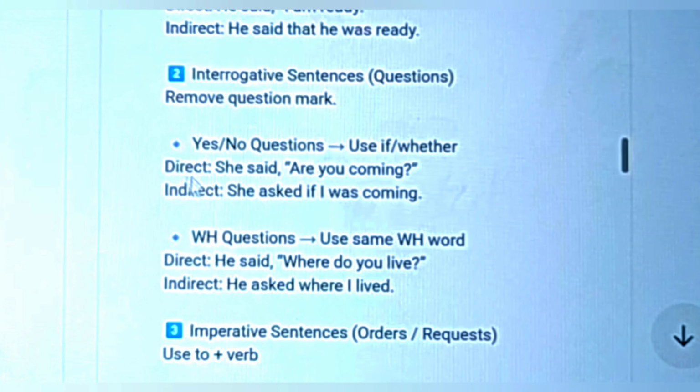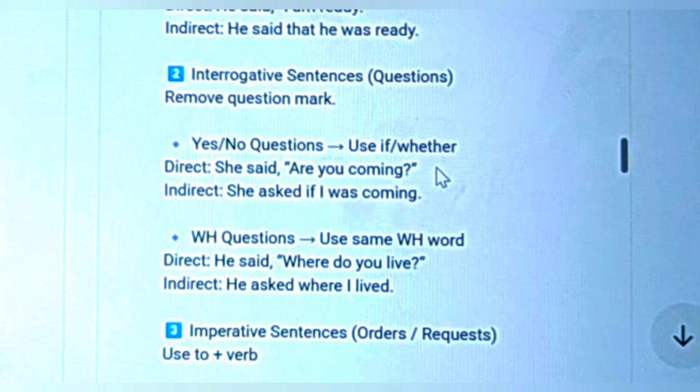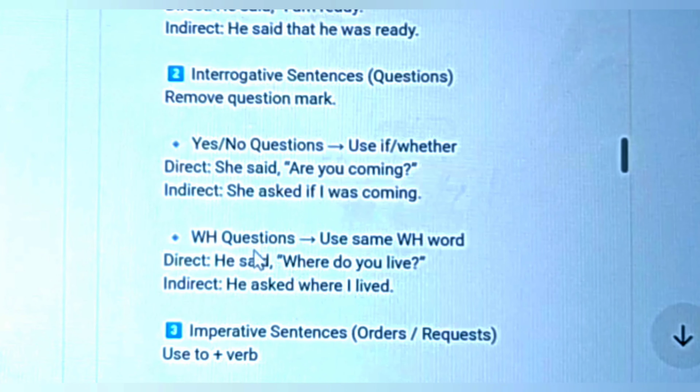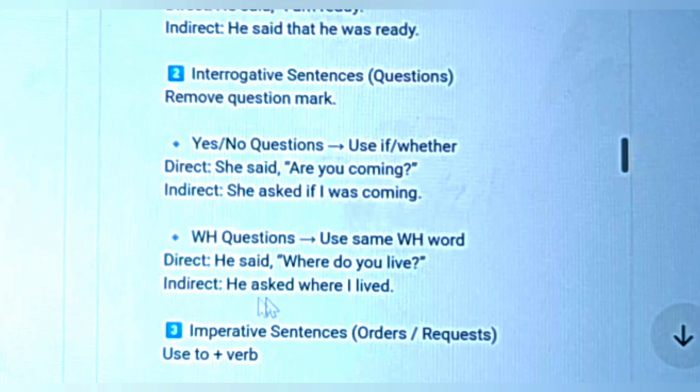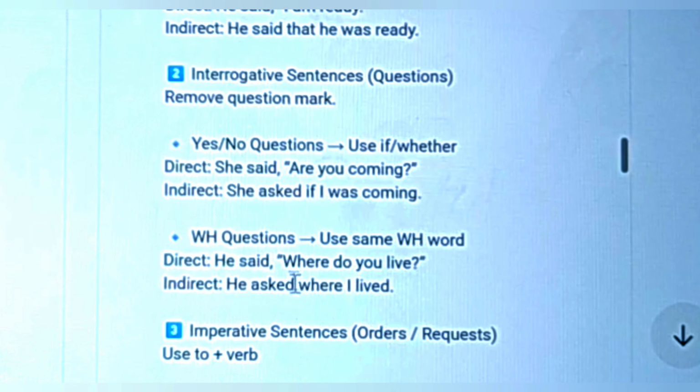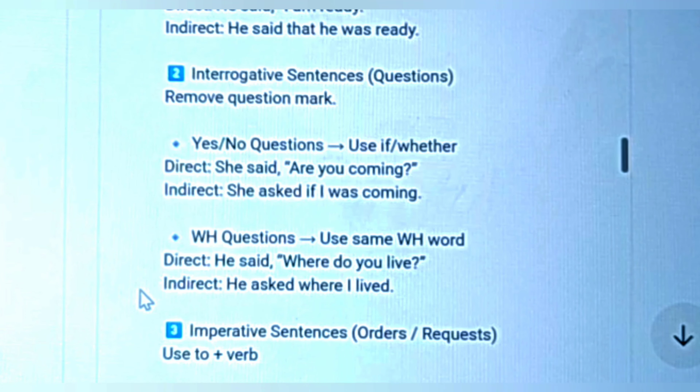For example, direct: she said, "Are you coming?" with a question mark behind the sentence. And in the indirect way, she asked if I was coming. And a WH question uses some WH word. For example, he said, "Where do you live?" In the indirect way, he asked where I lived. WH words are where, when, what, like this.